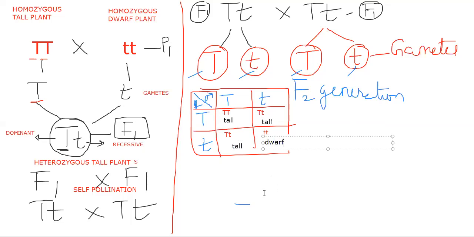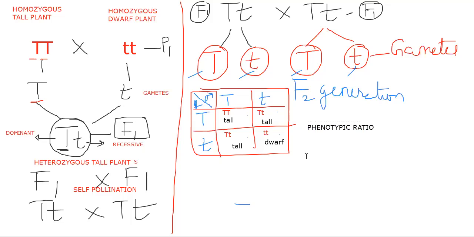In the F2 generation, how many tall plants appeared? We call this the phenotypic ratio, the physical expression: how many tall and how many dwarf appeared.